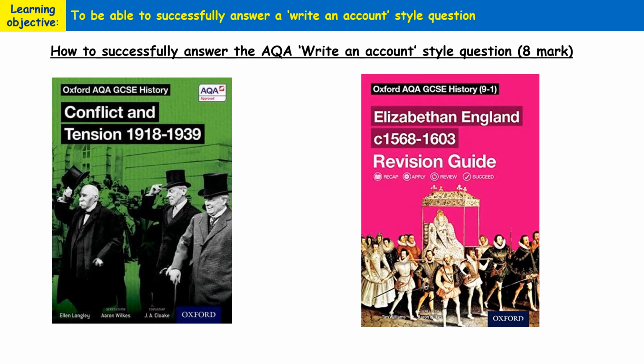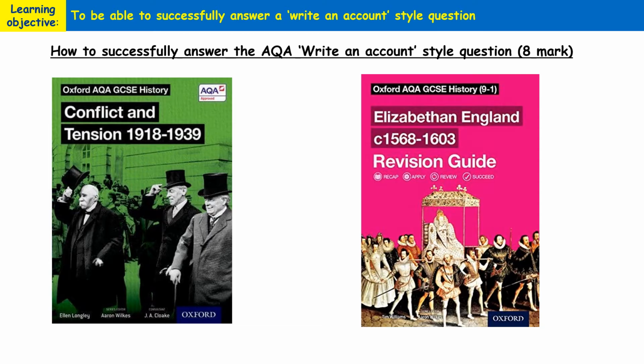GCSE style question, which is worth 8 marks. Now this type of question is slightly unusual in the sense that it's a question that will appear in the conflict and tension paper, and it's also a question that will appear in the Elizabethan England 1568 until 1603 paper as well. So it's a question that if you study both of those topics will be really useful for you to understand the technique of how to write that type of answer to that question.